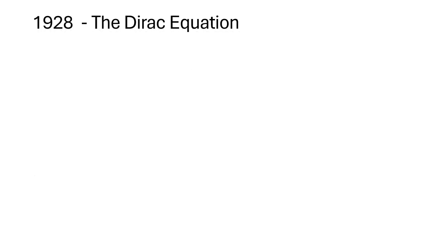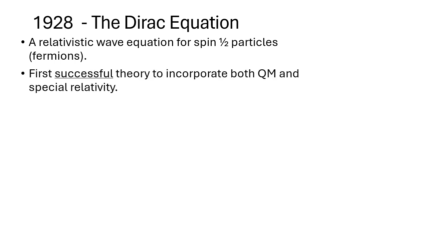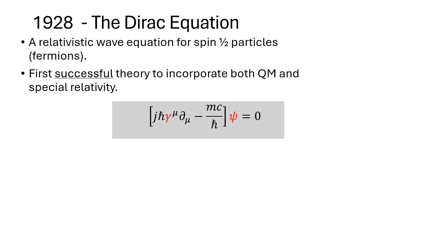Paul Dirac was troubled by the incompatibility between quantum mechanics and special relativity. In 1928, after struggling with this issue, Dirac proposed a remarkable solution. Addressing the limitations of the Schrödinger and Klein-Gordon equations, Dirac formulated a relativistic equation for spin-half particles, which became the first successful theory to combine quantum mechanics with special relativity.